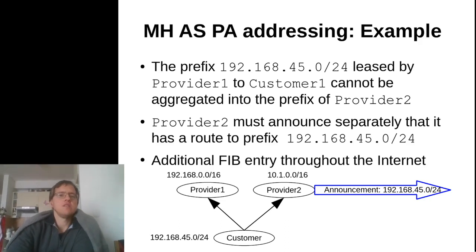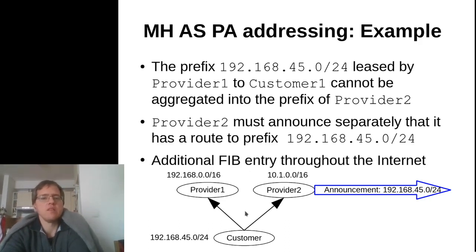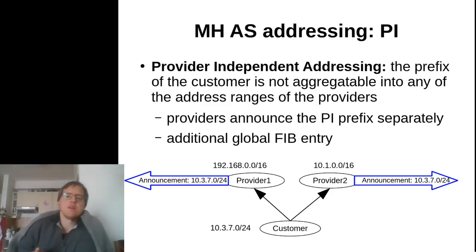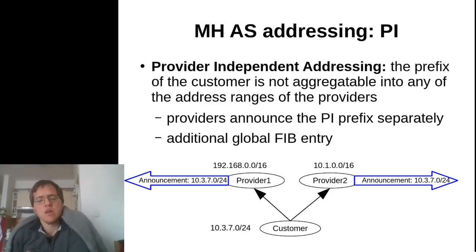Let's see an example again in the same vein as previously. We have this 45/24, which is the subprefix of provider 1's address range, but it is not a subprefix of provider 2's address range, and therefore we see a separate announcement, which essentially means an additional FIB entry throughout the internet. And this is one of the reasons of the scalability problems that we nowadays see in the internet interdomain routing system.